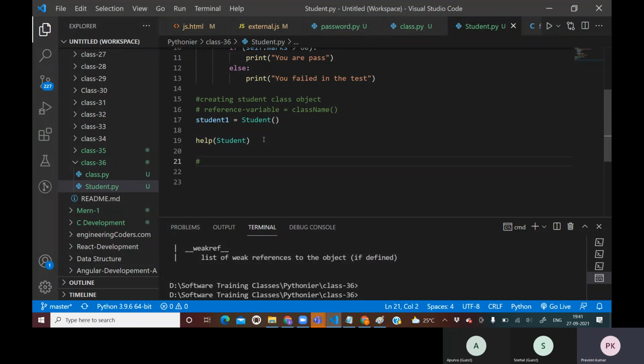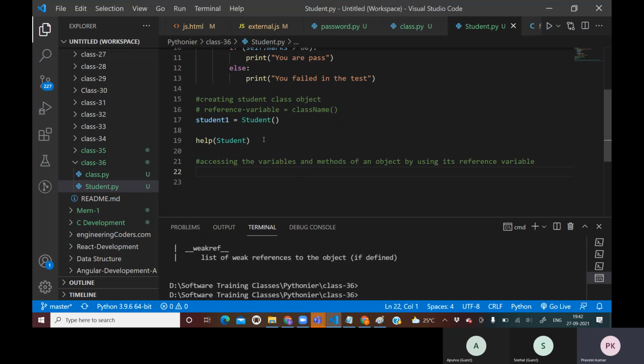Here, after creation, I will write a comment: accessing the variables and methods of an object by using its reference variable. Now how can we do that?